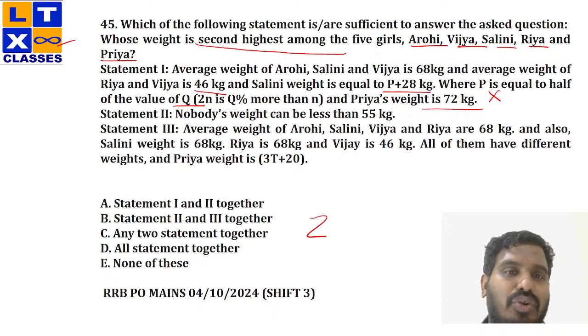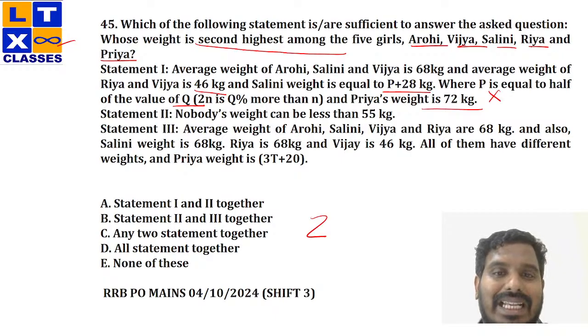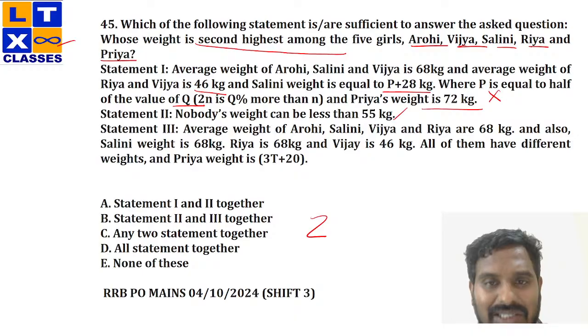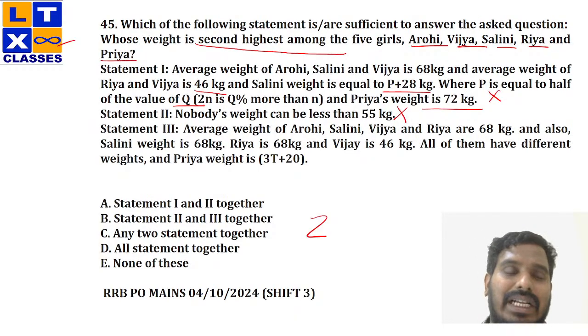Moving on to the next one, nobody's weight can be less than 55 kg. Now from this statement initially, see, I'm reading the statements as individual statements. I'm not talking about the combinations right now. Initially, I'll deal with the statements in a singular way. I'll not check with the combinations and all. With the second statement, I cannot answer anything. Why? Because nobody's weight can be less than 55 kg. It's a proper statement. I don't have any other data from this, right?